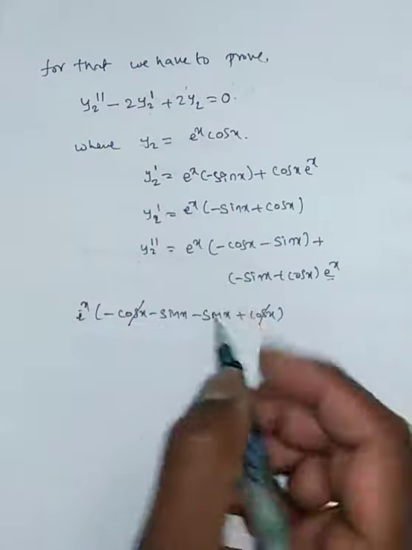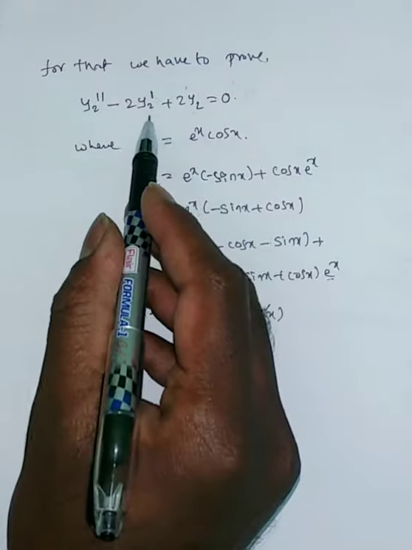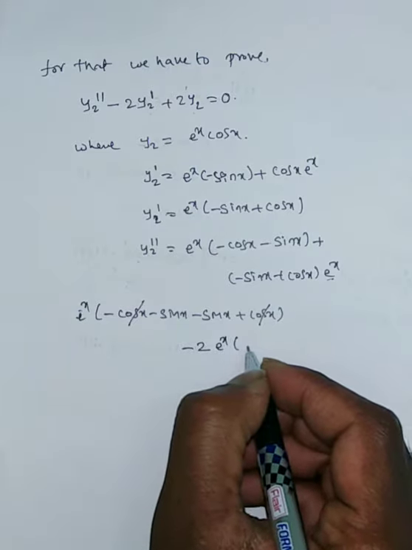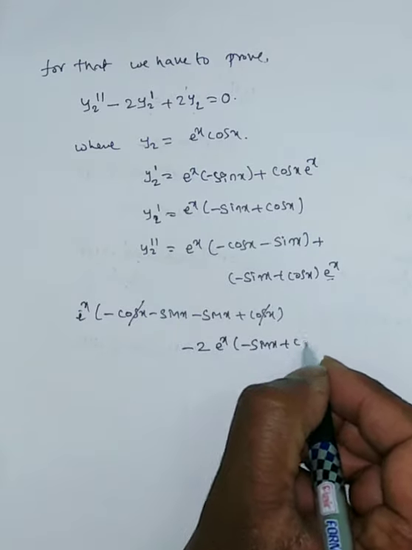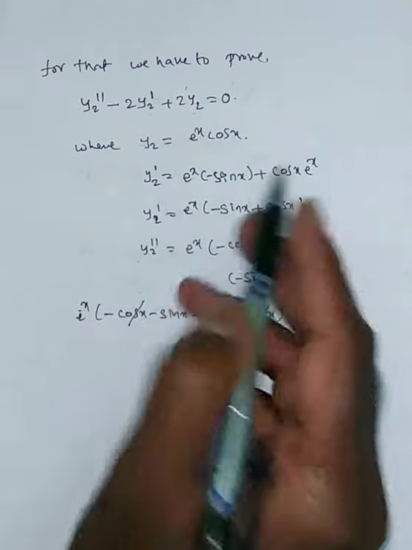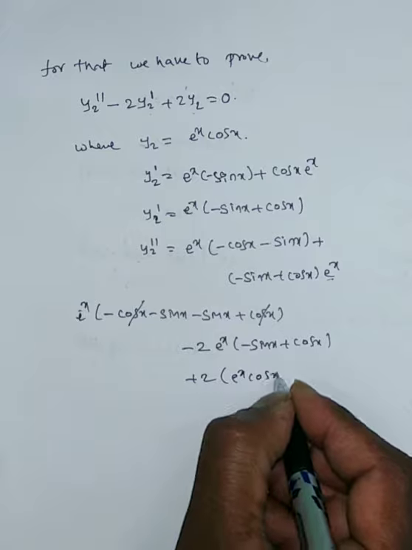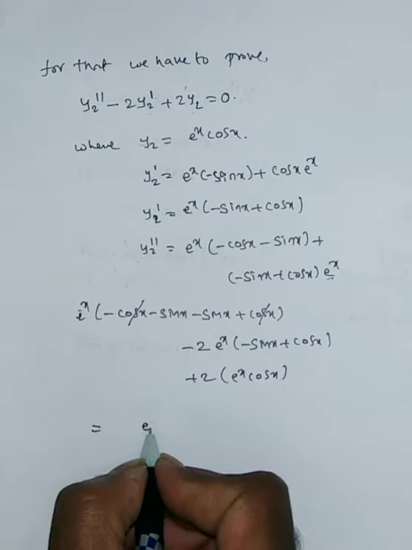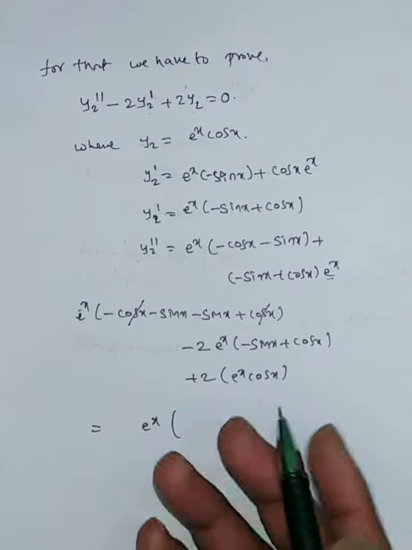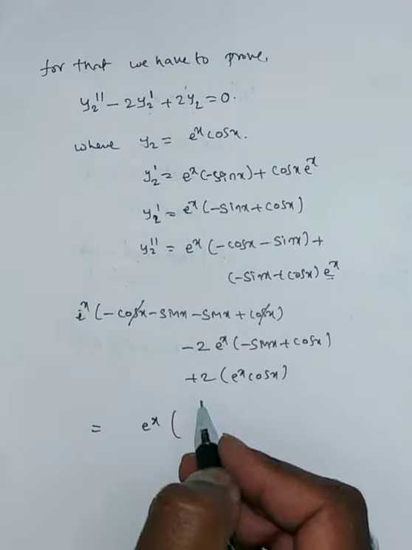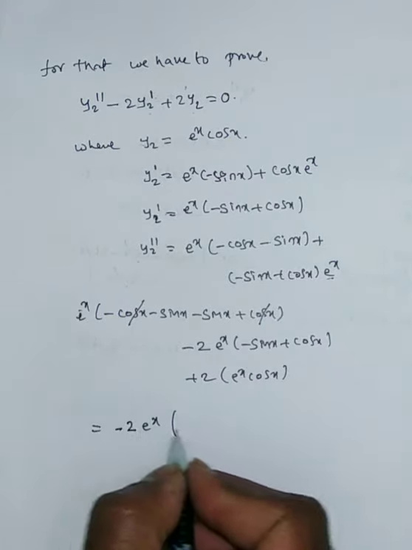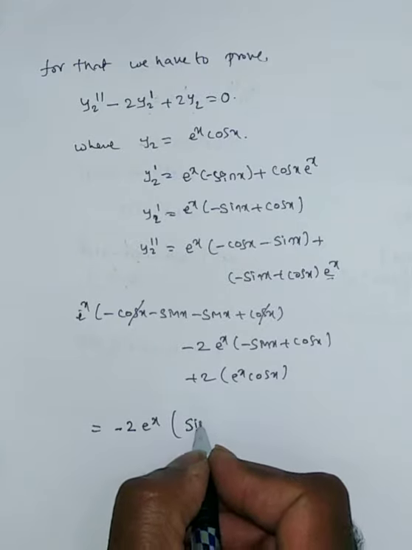Next minus 2 y2 dash. So y2 dash here is e power x, you have minus sin x plus cos x, plus 2 times y2, means e power x into cos x. Okay, now from this you see I can take e power x common. You have minus sin x, means minus 2 sin x. So here minus 2 is there. Okay, here plus 2 is there. From that also you can take minus common. So minus 2 e power x is common. Then the remaining term is sin x.